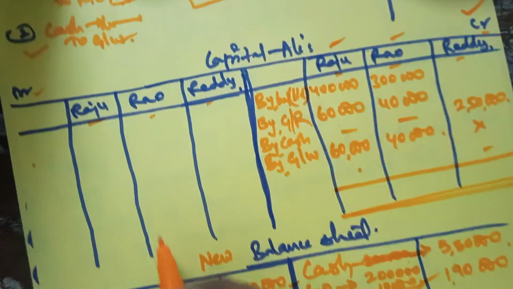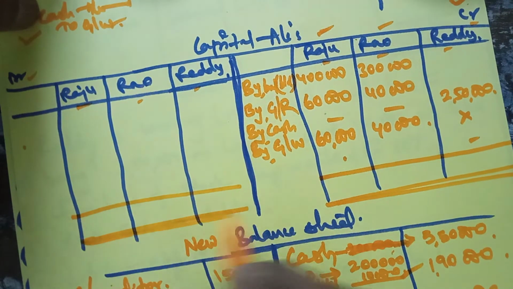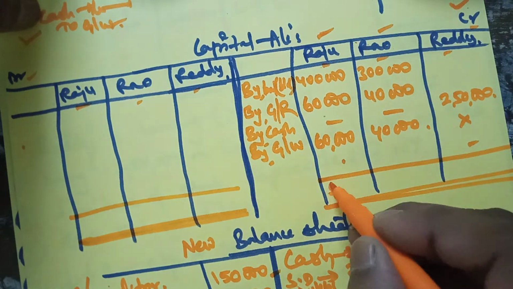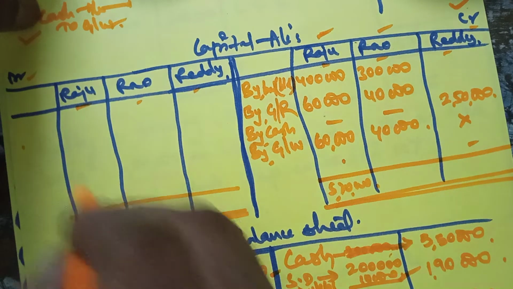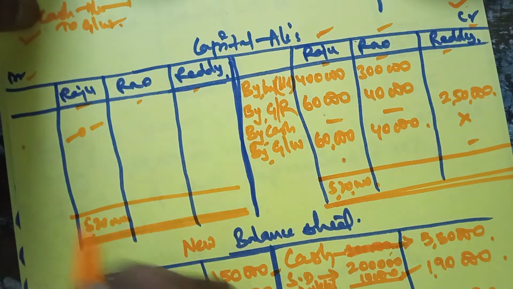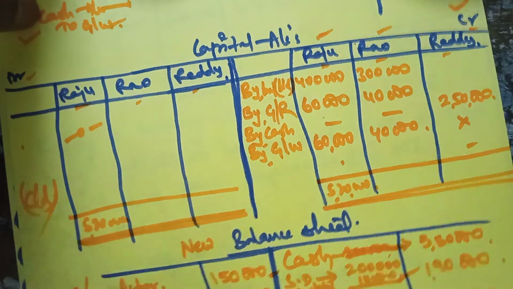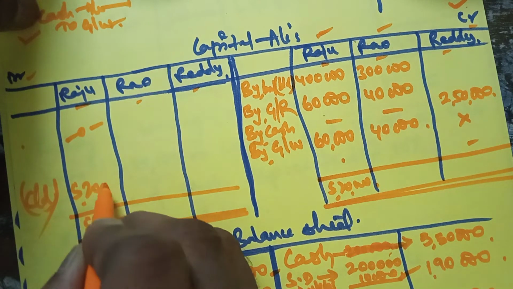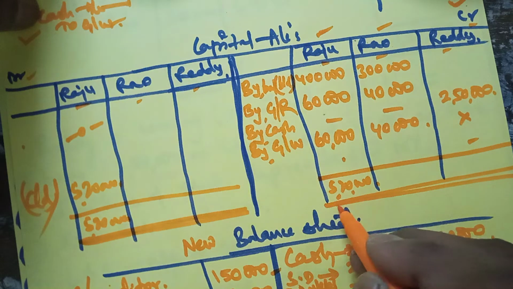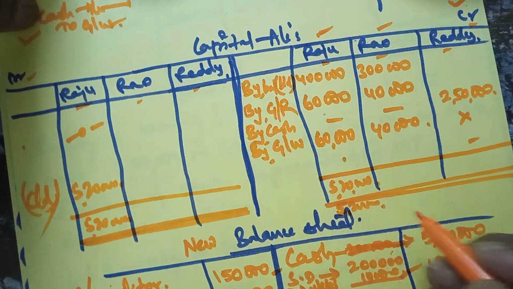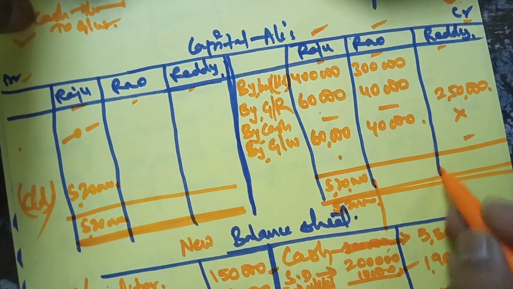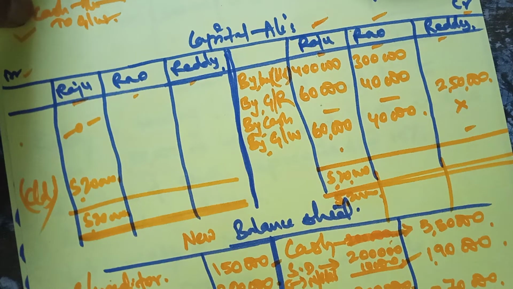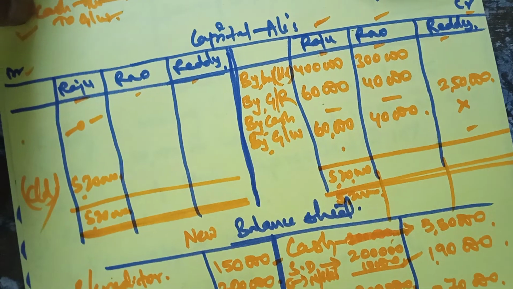Now balance the capital accounts. Raju's capital is 5 lakh 20, write 5 lakh 20 on both the sides. Here you got 0, so the carried down value will be 5 lakh 20,000 in case of Raju, and immediately bring it down to the other side. When you bring it down, this new capital balance should be written as a liability. Raju's capital will be 5,20,000 now.